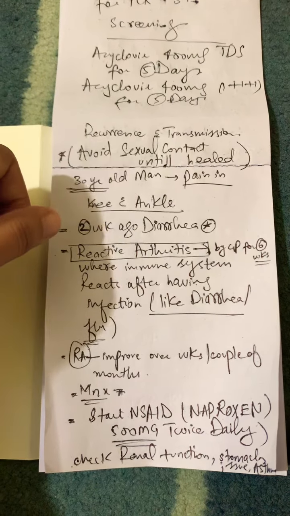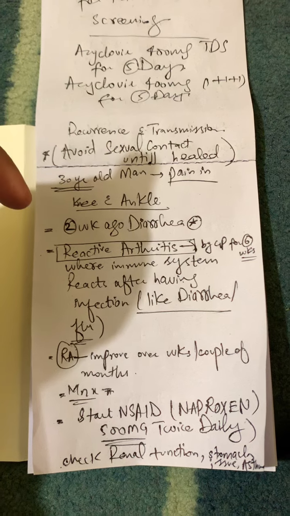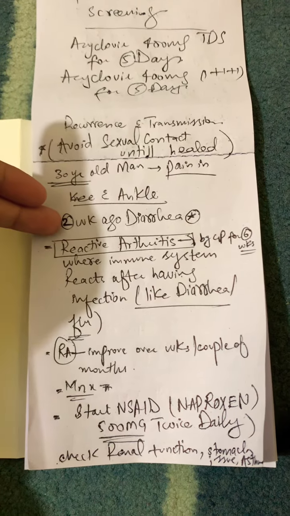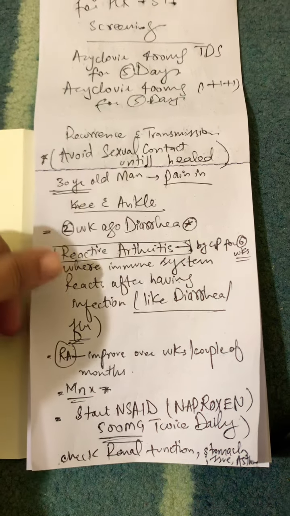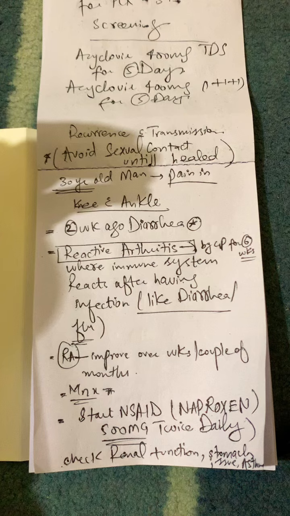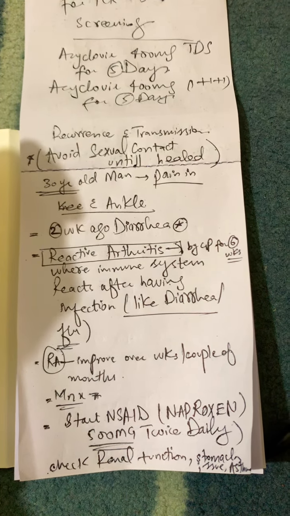So here you can see the patient, a 30-year-old man who is presenting with pain in the knee and ankle. So this will be the case of reactive arthritis. The patient might have a history of diarrhea 2 weeks ago, and after that was diagnosed with reactive arthritis. Actually, reactive arthritis happens when the immune system reacts after being exposed to infection.